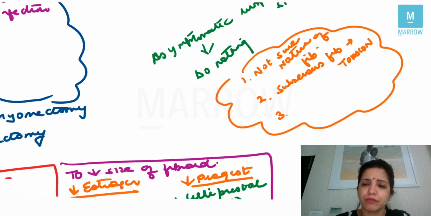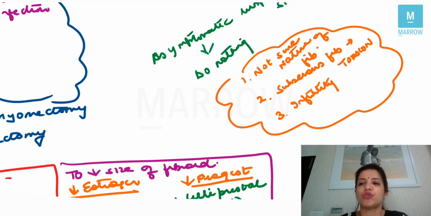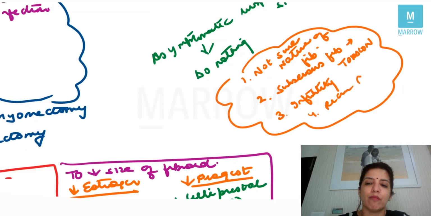Number three, suppose a female comes to you with infertility and you have done everything to treat infertility, but there was no problem. I mean, you have done all the investigations, there wasn't anything, there was just an asymptomatic fibroid. So thinking that this asymptomatic fibroid may be the cause of infertility, you can go for operating or removing the fibroid. Similarly, in case of recurrent abortion.